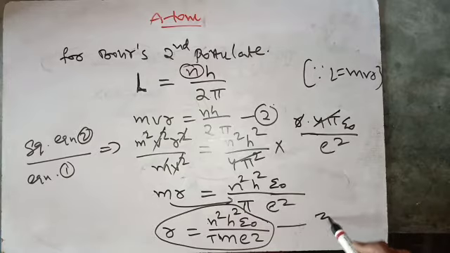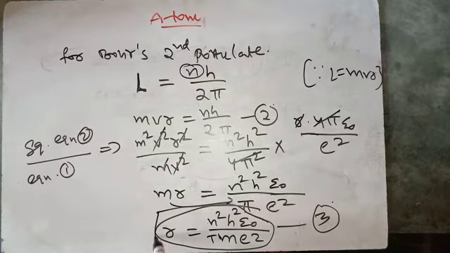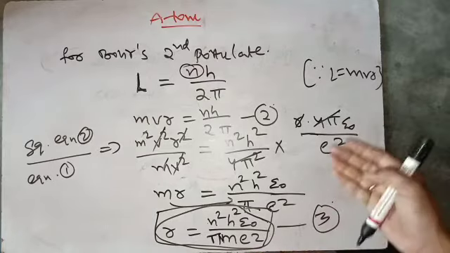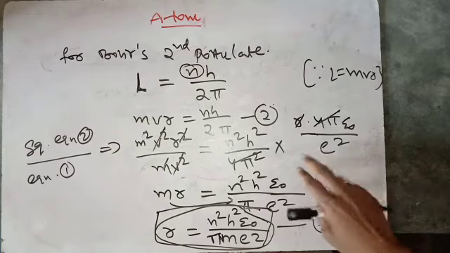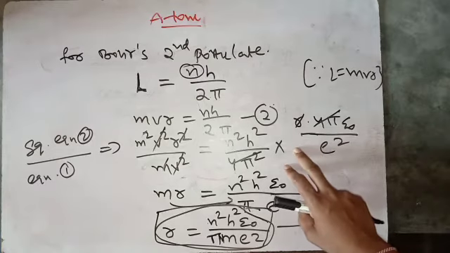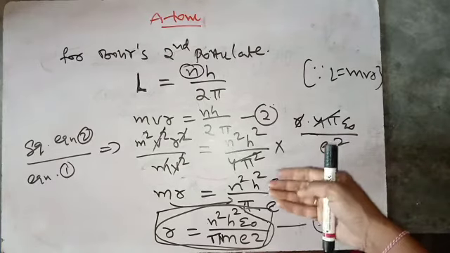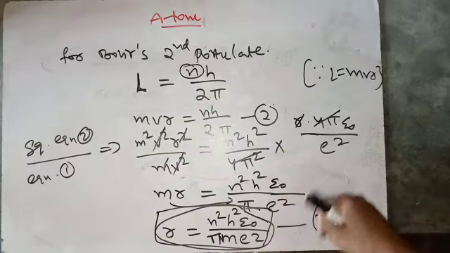This is equation number 3. Keep it in a box. The Bohr's radius of the nth orbit is r equals n square h square epsilon naught by pi m e square. Just solve it on your own in your notebook. First listen to the class, and after that try to solve it without looking at this derivation.